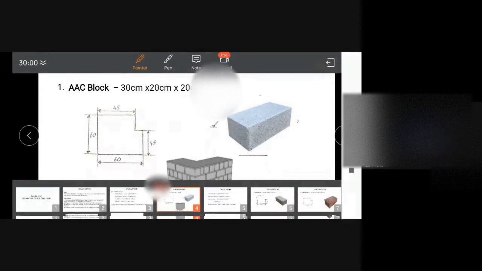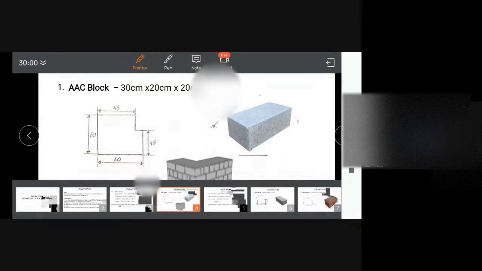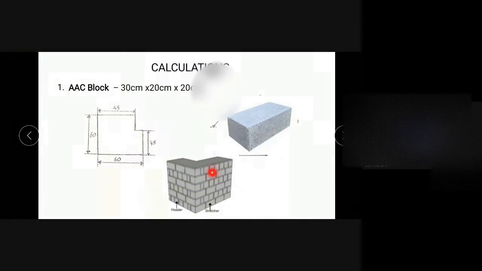Okay. So suppose this is our wall. This is actually the plan view, and this is the isometric view. So here the length is 60 centimeters, and this length again is 60 centimeters.